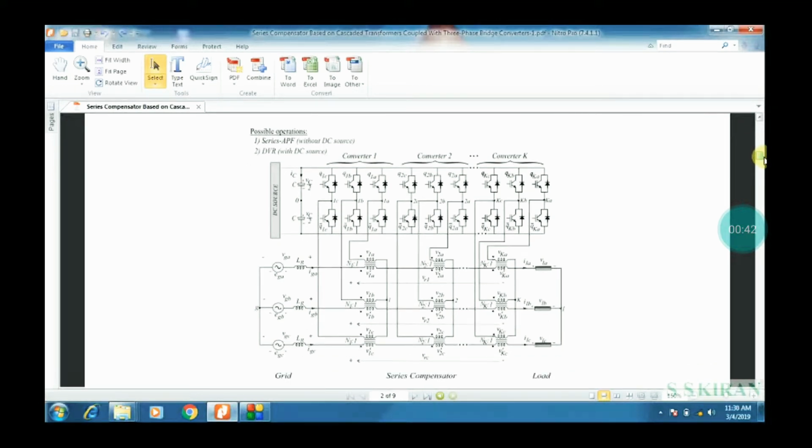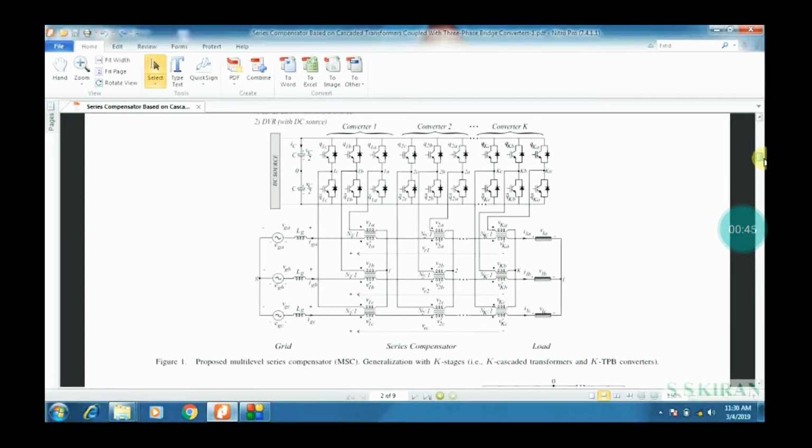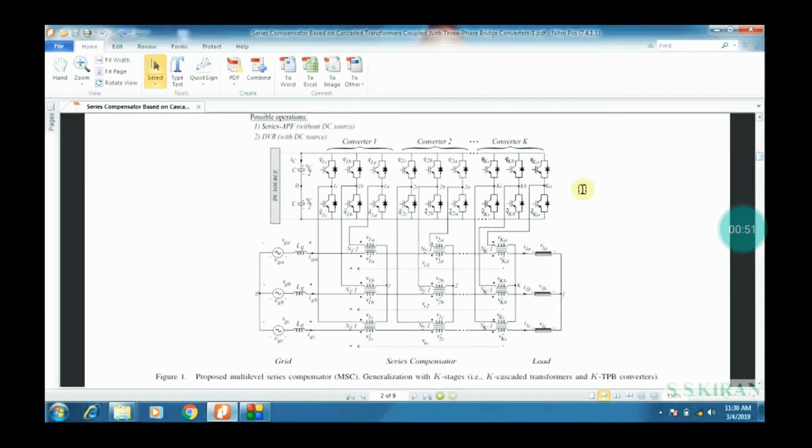See the following block diagram. This can be called the proposed multi-level series compensator, that is called MSC. Observe here, I am highlighting the proposed multi-level series compensator. In that I have discussed series APF without DC source and DVR with DC source.